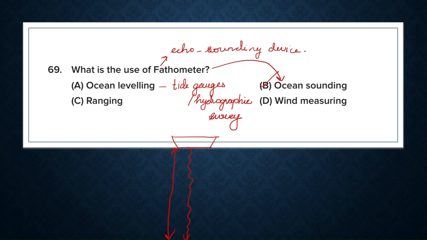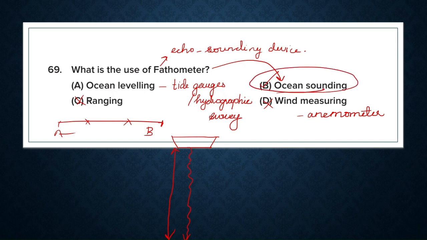Then what is ranging? Ranging is the process of establishing intermediate points along a straight line between two stations to facilitate accurate distance measurement. So ranging is not the answer. Next one is wind measuring. What are the instruments used for wind measuring? For wind measuring, we use mainly anemometer, not fathometer. So the use of fathometer is ocean sounding. Our answer is option B.